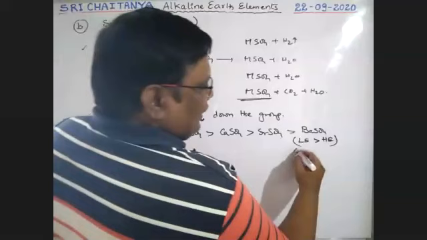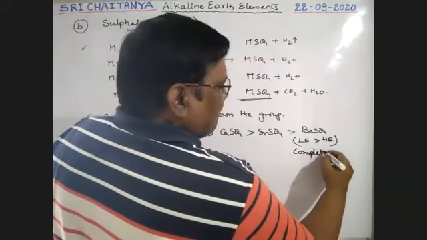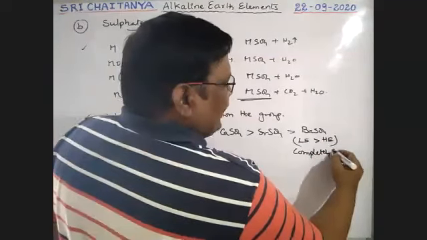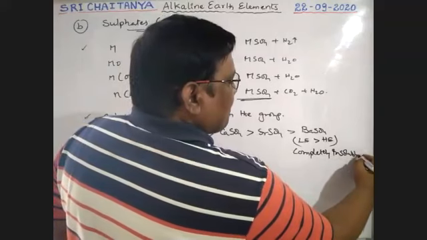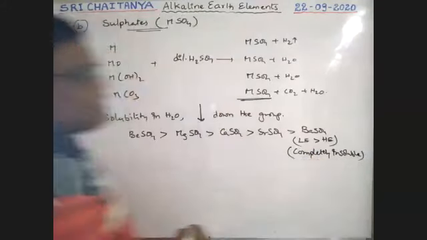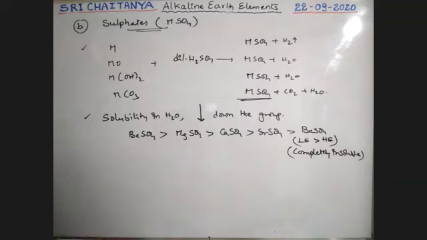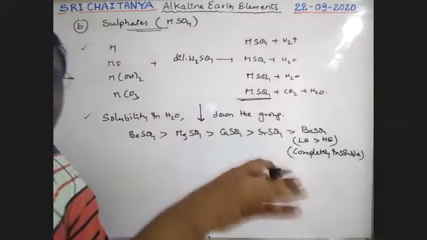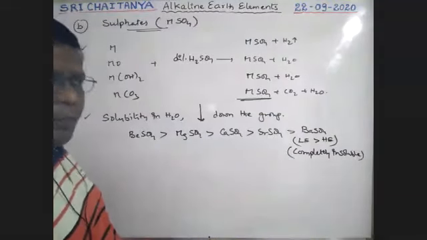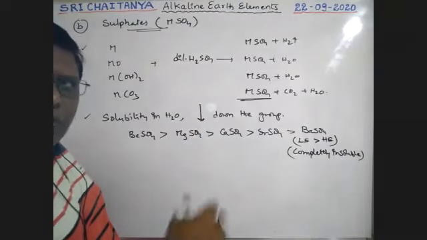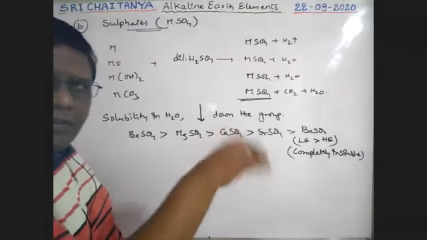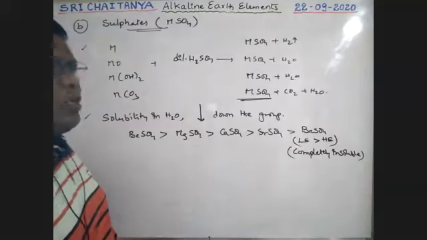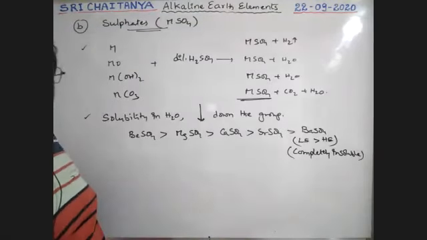Barium sulfate is completely insoluble, boys. Its solubility is essentially nil, and that means it gives a precipitate whenever the chemicals combine to form barium sulfate. So barium sulfate exists as a precipitate, which is almost 100% not soluble.